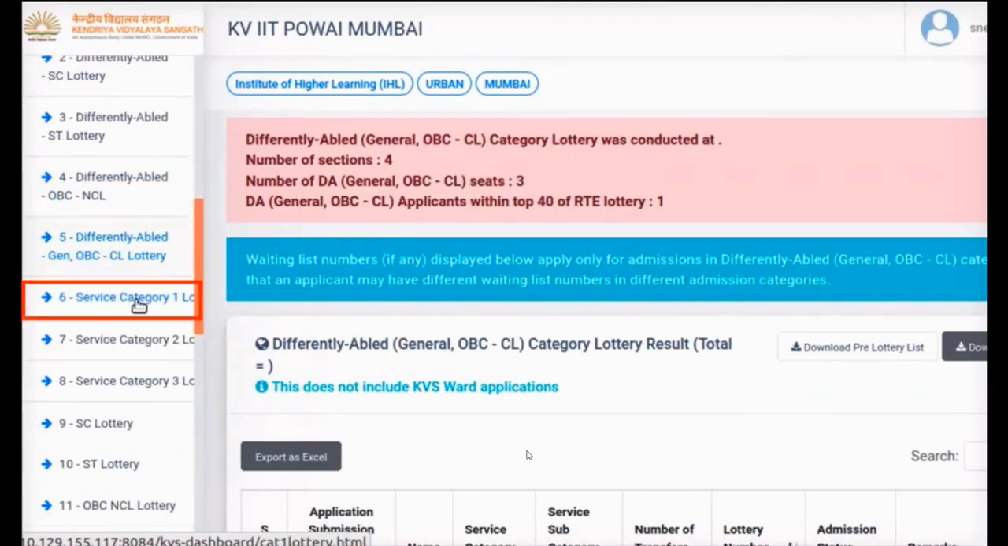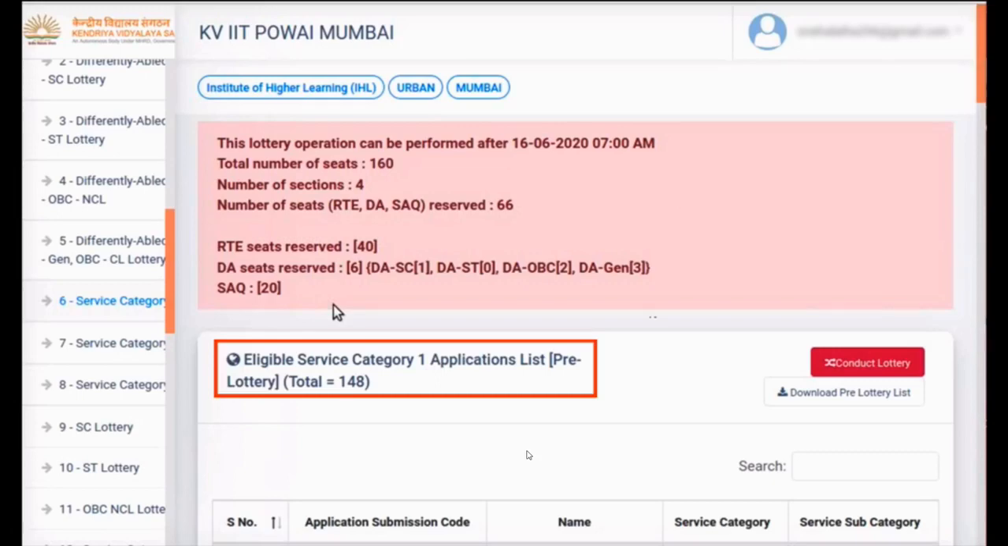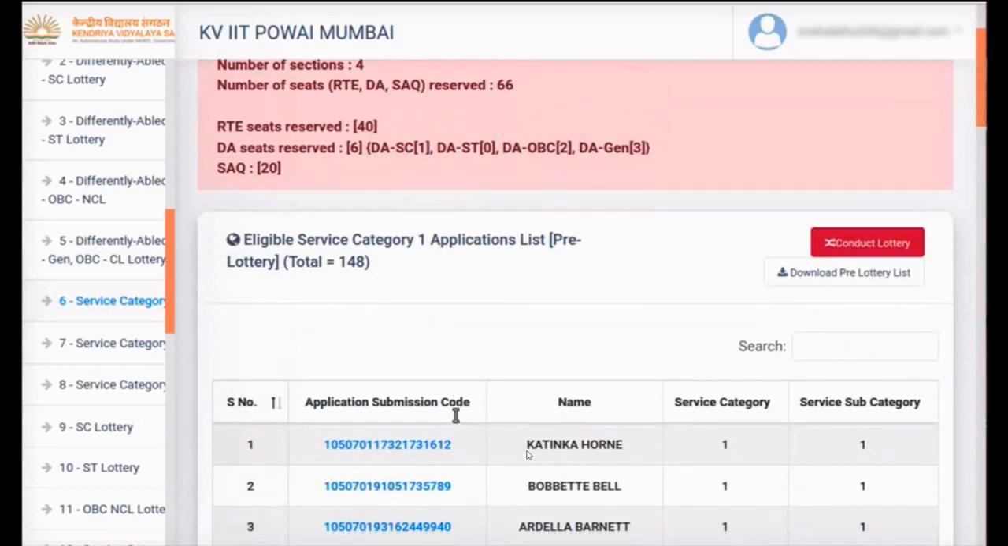Click on the link from the left panel. At the top of the page, information about the total number of seats, number of sections in each class and total number of seats reserved is displayed. The seats reserved in each category, RTE, DA and SAQ are also displayed. The number of seats available in this category will be 160 minus 66. This will be 94. The total number of applications in this category is given here. All the applications eligible under this category are listed here.